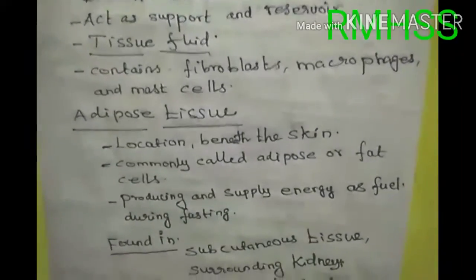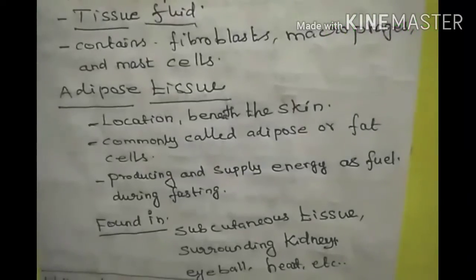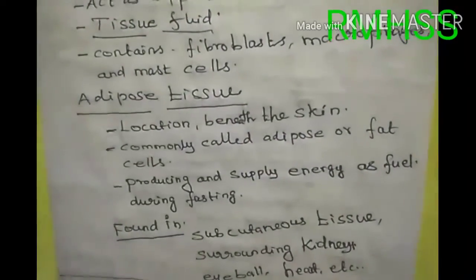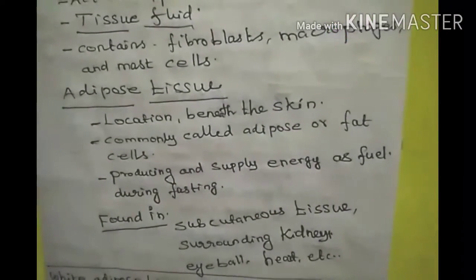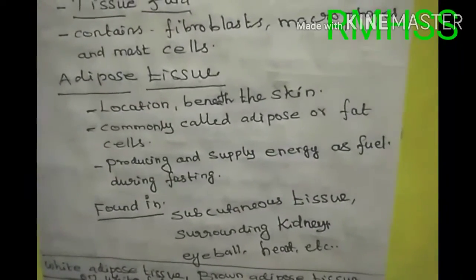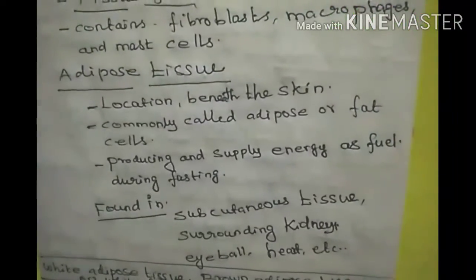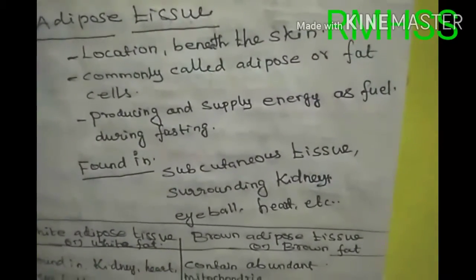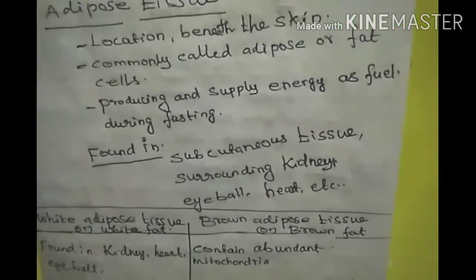Adipose tissue. What is the location of adipose tissue? This is also beneath the skin, similar to the areolar loose connective tissues. Commonly called adipose fat cells. During fasting condition, the adipose tissue produces and supplies energy as fuel. Found in the subcutaneous tissues surrounding kidneys, eyeballs and heart, etc.